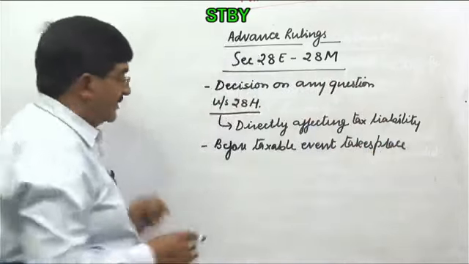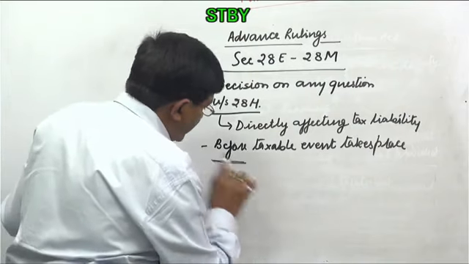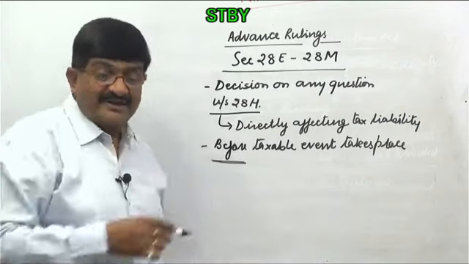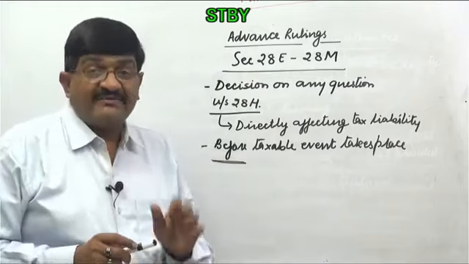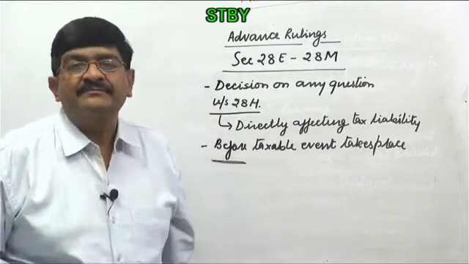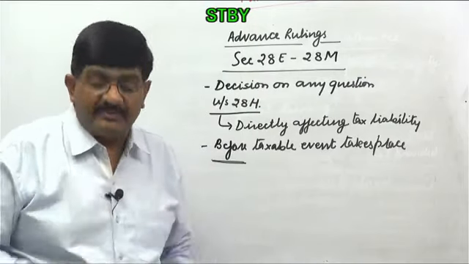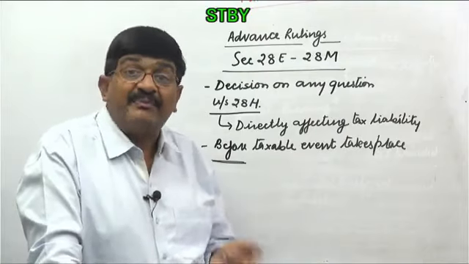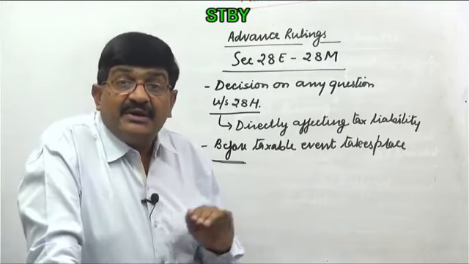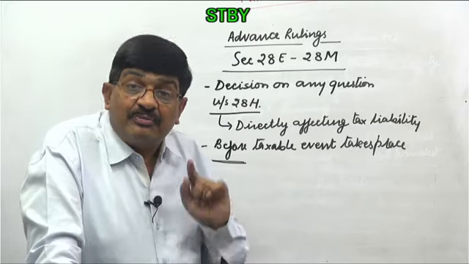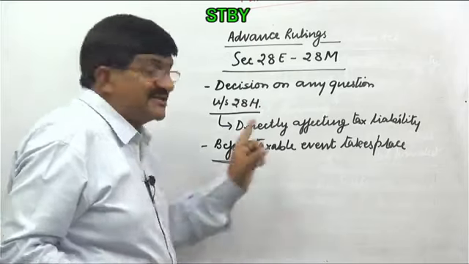takes place. So this word before is very important, because once the taxable event has taken place, then this advance ruling authority cannot do anything. Thereafter it is purely adjudication work and appellate work. In that case, advance ruling is not possible. So this is before the taxable event takes place.